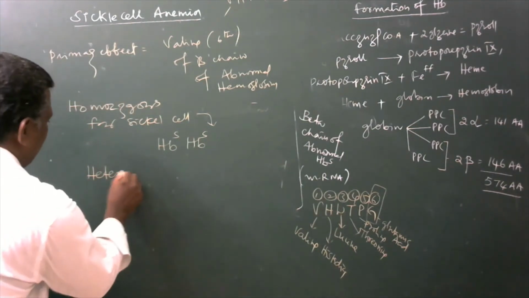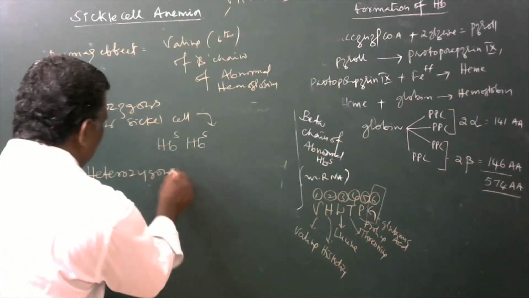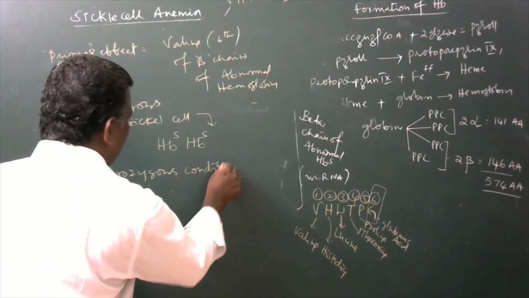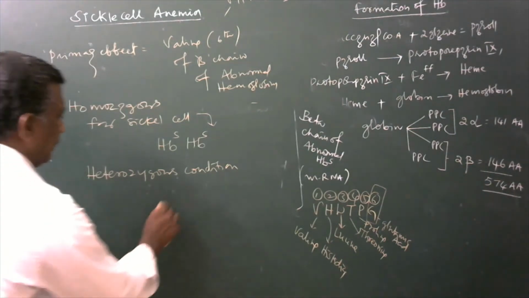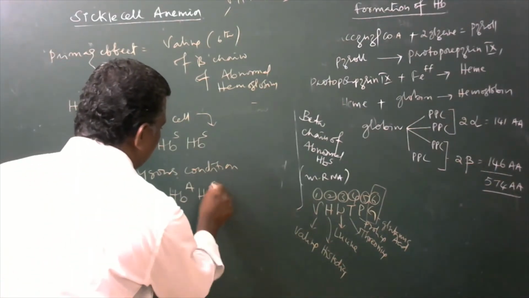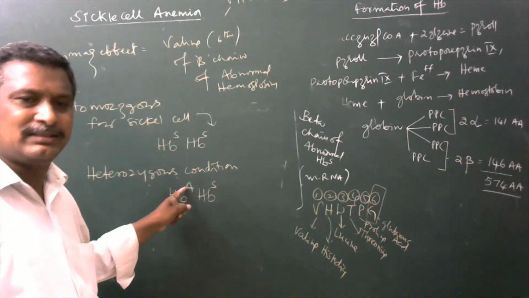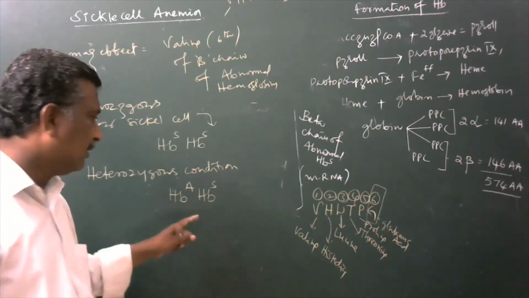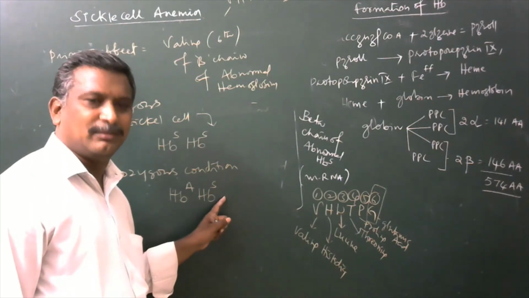Heterozygous condition for sickle cell anemia: HbA, HbS. HbA is normal hemoglobin, and HbS is sickle cell hemoglobin.